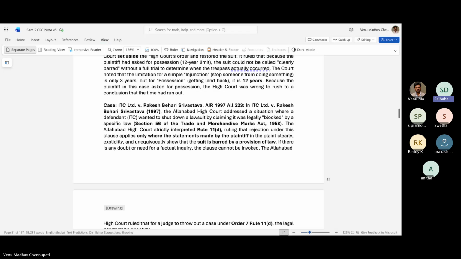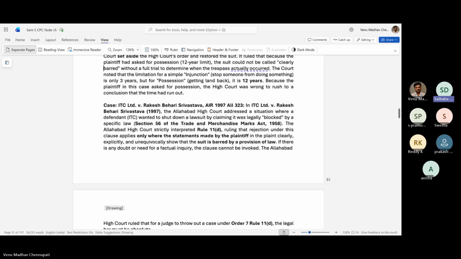So the Allahabad High Court strictly interpreted Rule 11D, ruling that rejection under this clause applies only when statements made by the plaintiff in the plaint clearly, explicitly, and unequivocally show that the suit is time-barred by a provision of law. If there is any doubt or need for a factual inquiry, the clause cannot be invoked.